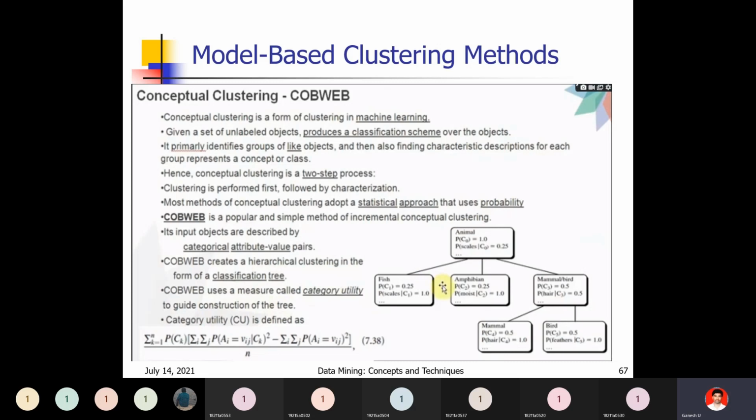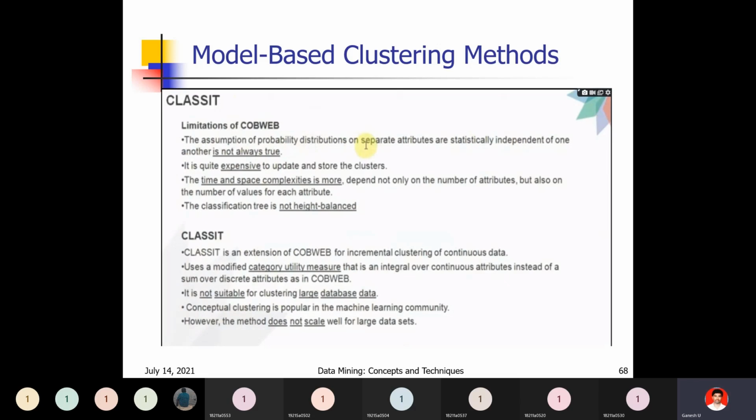CobWeb uses a measure called category utility to guide construction of the tree. This is the category utility formula. You substitute the values, and based on the category utility, you divide the data into different clusters at different levels. That is conceptual clustering. Next, what are the limitations of CobWeb?